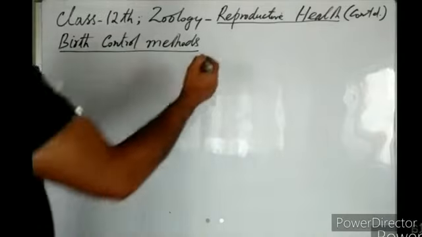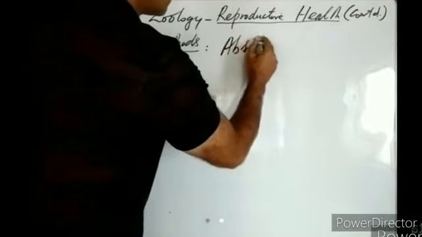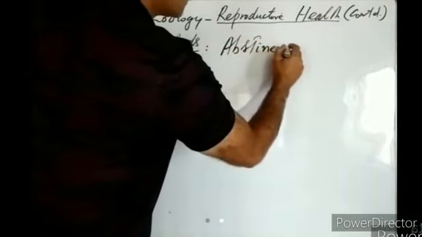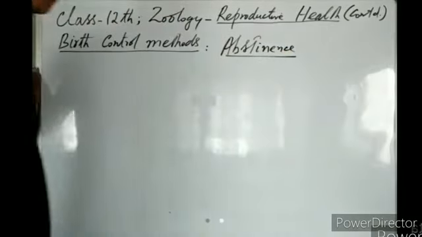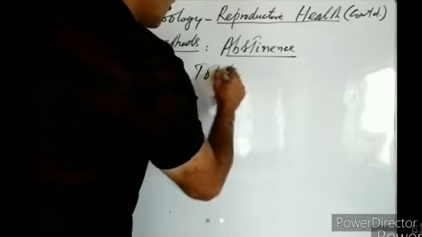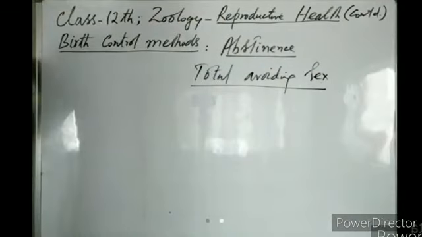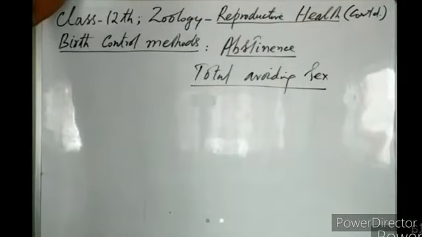Another method of birth control is known as abstinence. Abstinence means totally avoiding sex, or abstaining oneself from sexual activity.